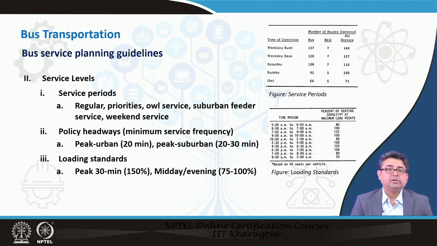We have already introduced you to what are policy headways. So, that is the minimum service frequency that one should have. It is usually recommended that for peak urban period, no more than 20 minutes between buses. That seems to be very high anyhow in our case, but this is for one particular bus line or one particular bus route. Now, an arterial or a collector may have multiple bus routes, and so it may seem that the frequency of the buses is very high, but this is talking about one particular line.